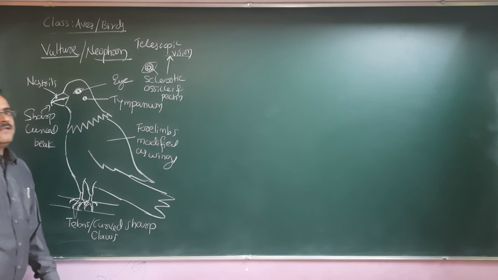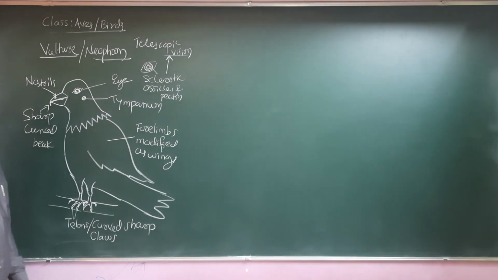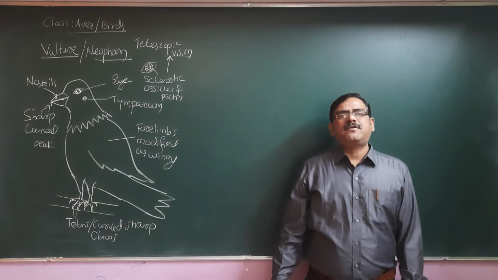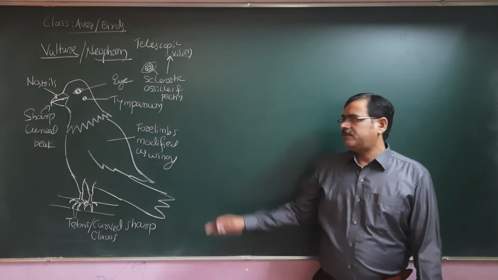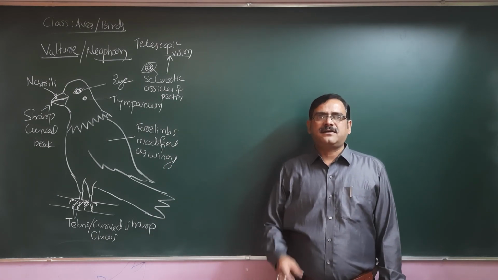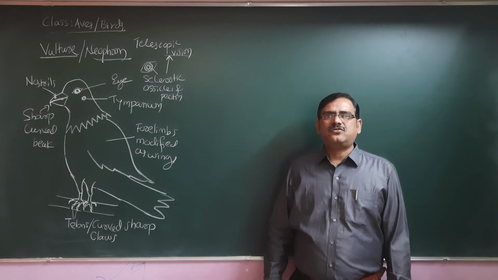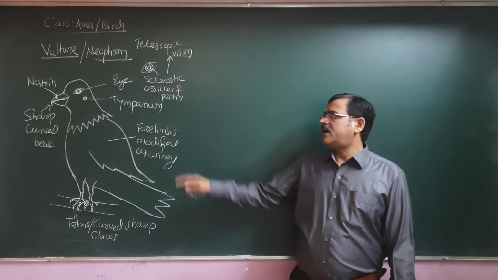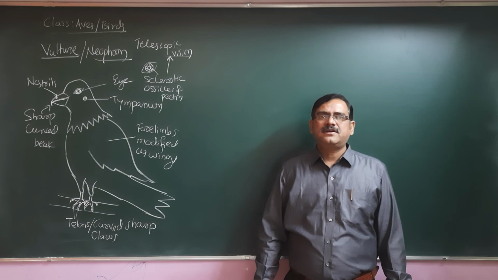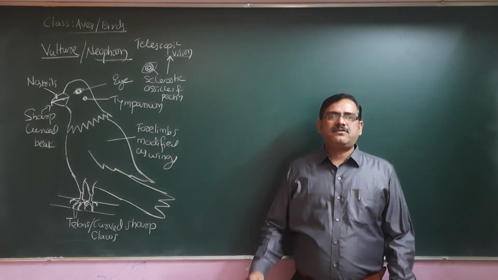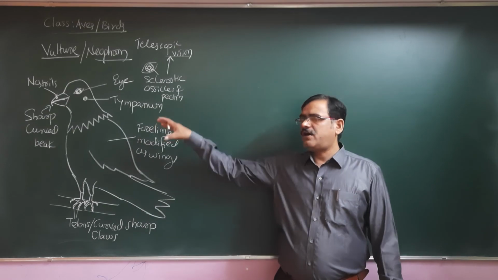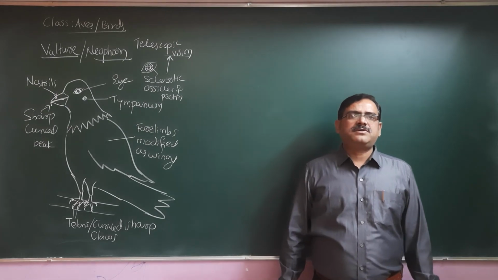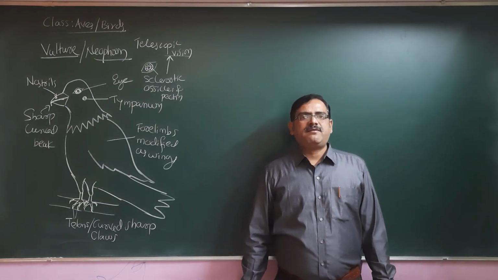So maybe around 50, 100, 200, even as far as maybe 500 meters or even 1 kilometer from the height of the ground, yes, easily they can visualize a small rabbit or even a rat also, and very soon they confirm and hunt them very easily because they have the sharp beak, they have the strong talons, and their body is covered with very good feathers, and they do have, inside, mainly air sacs. So these are mainly the predaceous birds, and sometimes yes, they are scavengers also.